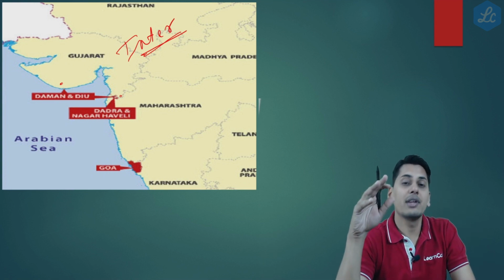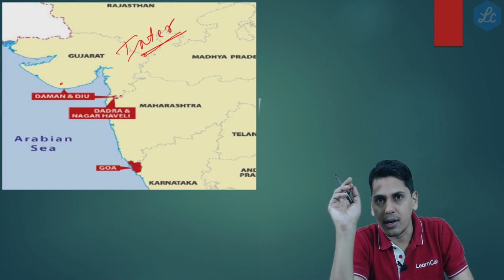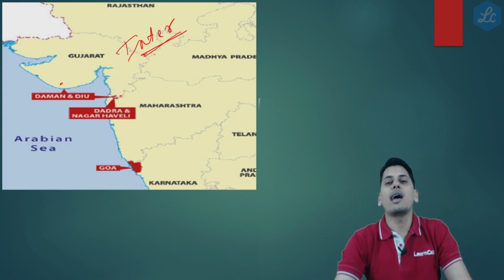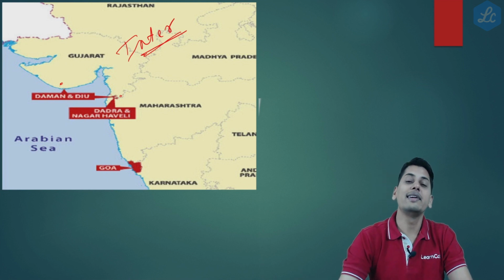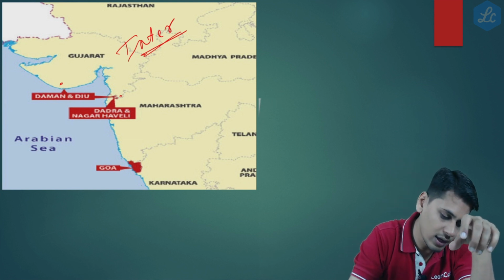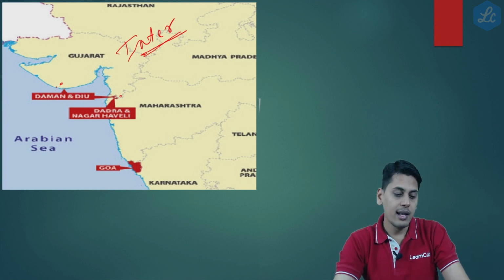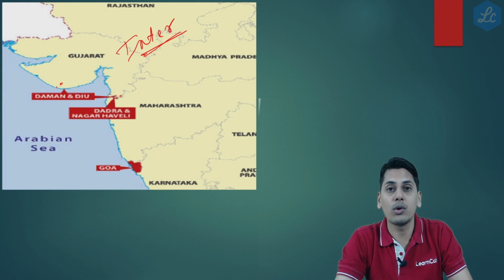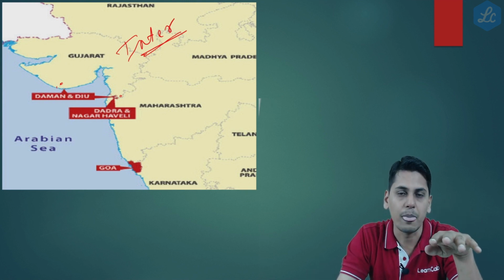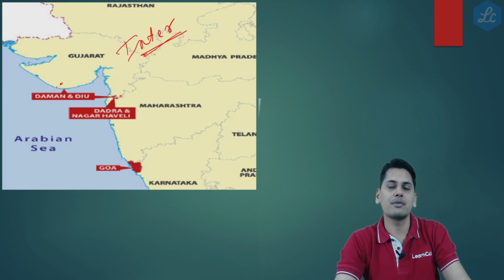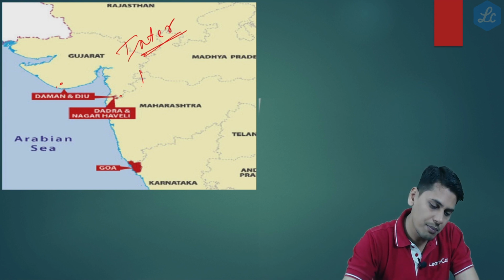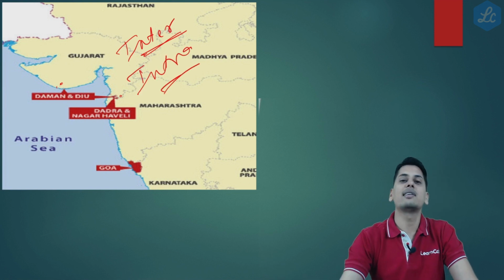However, friends, let's take the very same example in the post-amendment scenario. If a person is supplying goods from Daman and Diu to Dadra and Nagar Haveli, will it be called an interstate supply? Friends, the answer is no. Although geographically they are located at two different places, they are treated as the same union territory. Now, friends, the location of supplier and the place of supply happen to be within the same union territory. So, post-amendment, this supply will be called an intrastate supply.